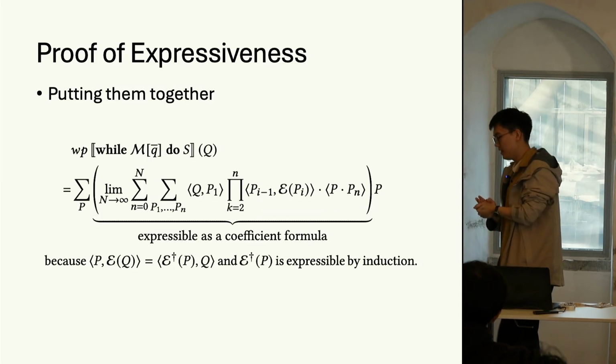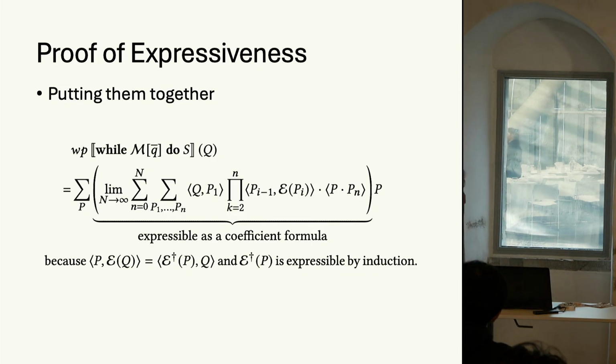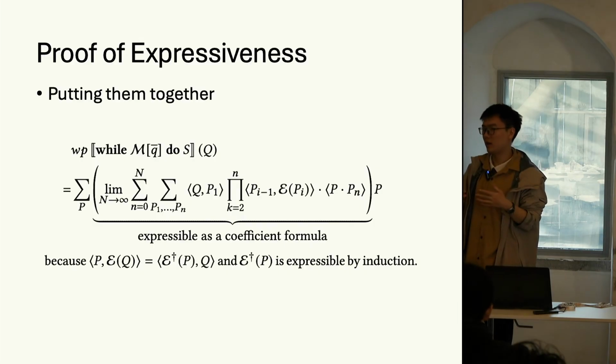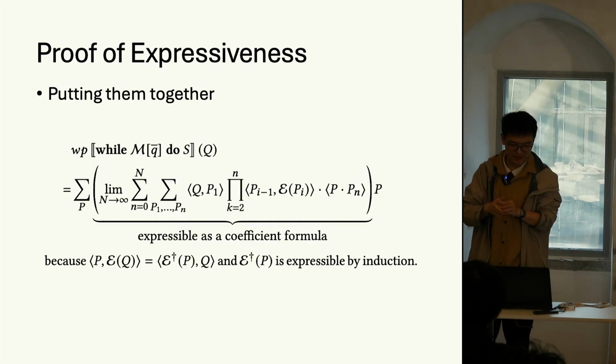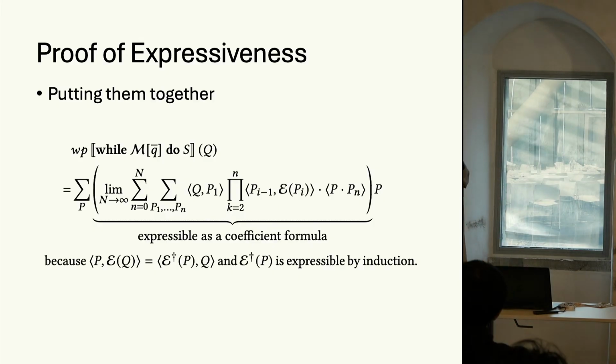So we're now putting them together, and from an extensional perspective, we have the formulation and expression of the weak precondition for while loops. And now, actually, we can claim that the weak precondition can be expressed as the linear combinations of Pauli operators with coefficients being expressed as the coefficient formulas in our assertion language. So actually, the most tricks here are classical and have nothing to do with quantum parts. Okay? And you may notice that there are limits, there are summations, there are inner products, and we have discussed before they can be expressed.